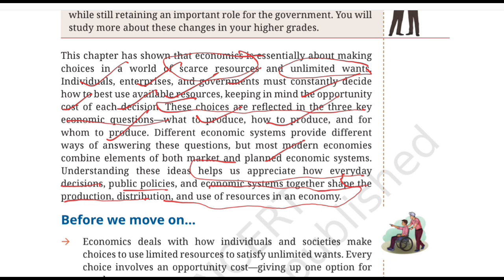So class 9, today we discovered something much bigger than three definitions. We discovered that economics isn't just about money, banks, or prices. It's fundamentally about choices. And different societies organize those choices differently. A planned economy gives a much larger role to government planning. A market economy relies more heavily on demand, supply, and private decision making, and a mixed economy brings the two together. And India's own economic journey shows us that an economic system can evolve as a country's needs and challenges change.